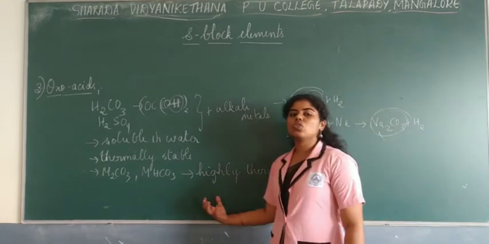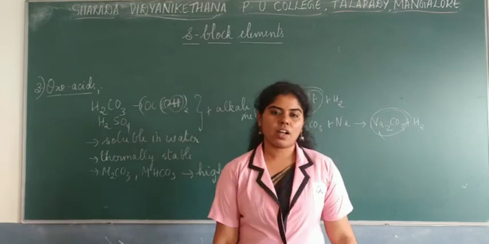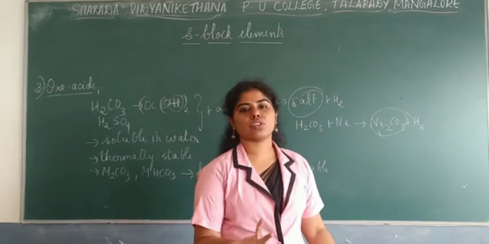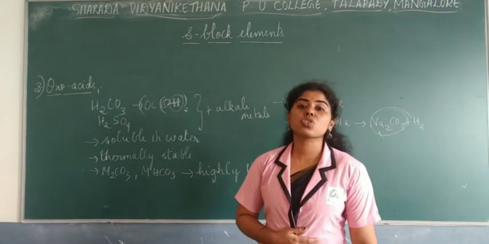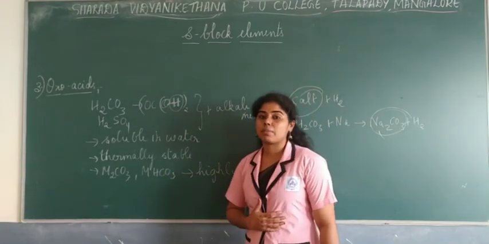They also do not decompose when heated. For example, you have sodium carbonate, potassium carbonate, sodium hydrogen carbonate. All these carbonates do not decompose on heating. That's why we say they are thermally stable.